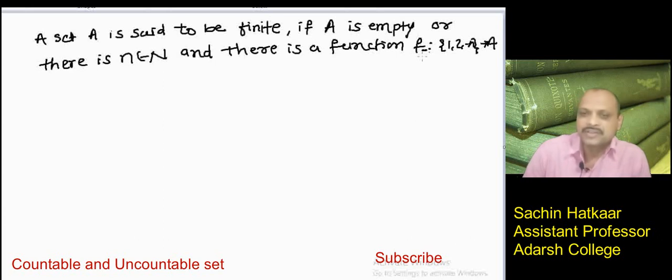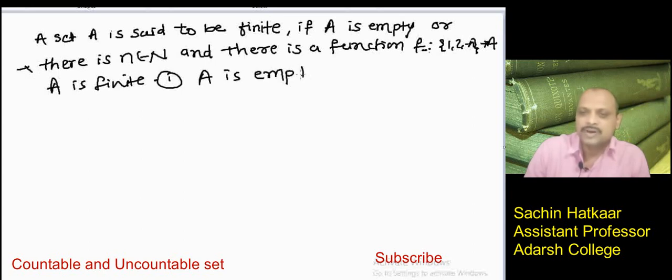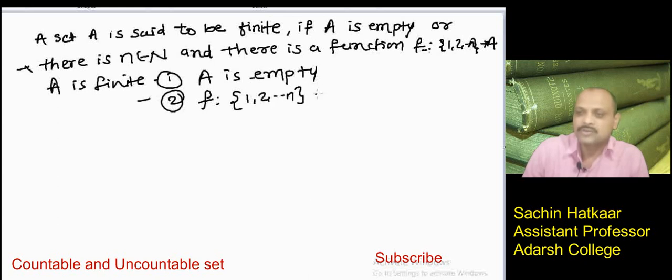There are two conditions for A to be finite. The first is when A is empty. The second is that there should be a function from the set {1 to n} to A, where small n belongs to capital N, and this function should be a one-to-one correspondence.